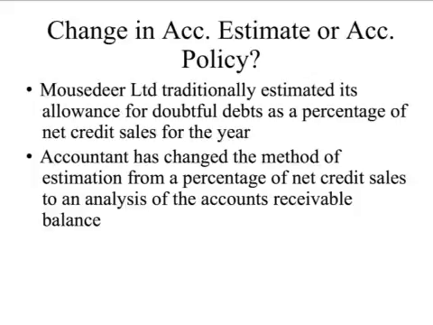When the accountant analyzed the variance between the amount that was raised as an allowance annually and the actual bad debt written off, they saw that there was a significant unfavorable discrepancy between the two values. Therefore, a change was made in the method of estimation, from a percentage of net credit sales to an analysis of the accounts receivable balance.